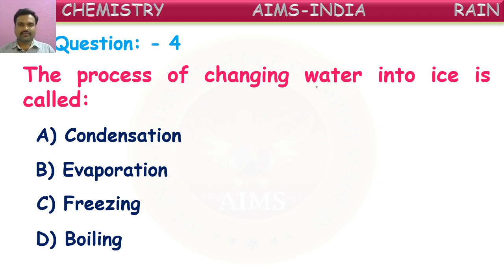Here we see water is a liquid, converting into ice, which is a solid. Liquid to solid can be done only by cooling. So when you cool a liquid, it converts into solid form. That is called, yes, many of you gave the correct answer.